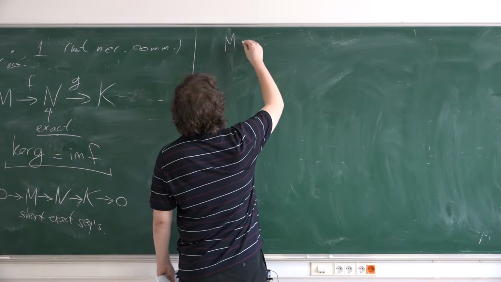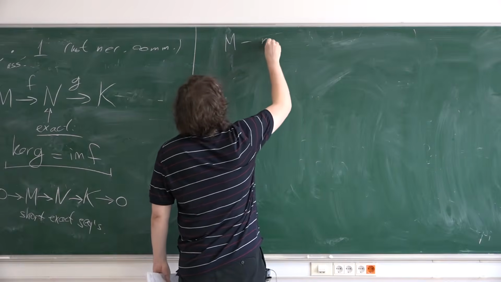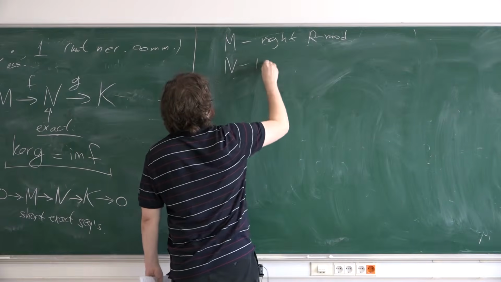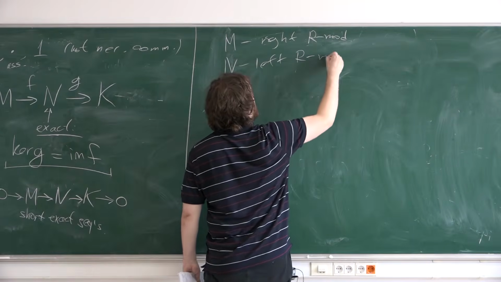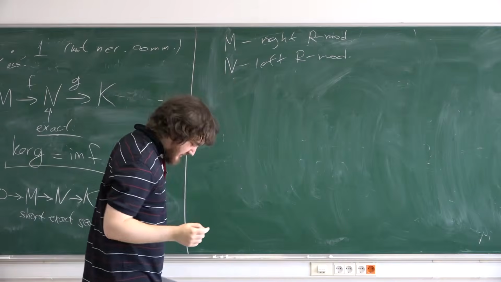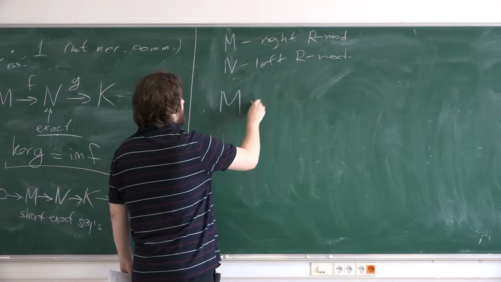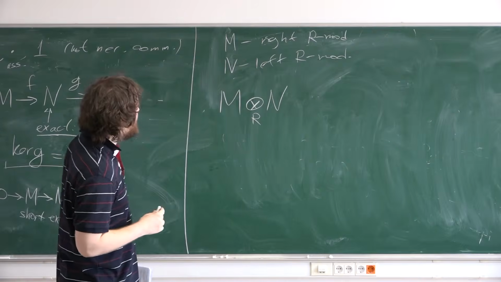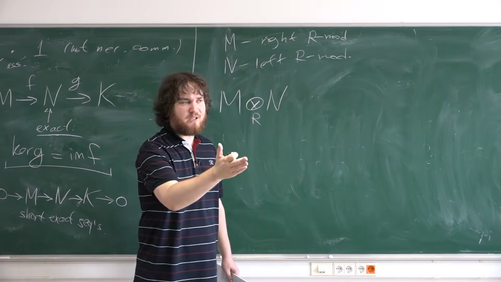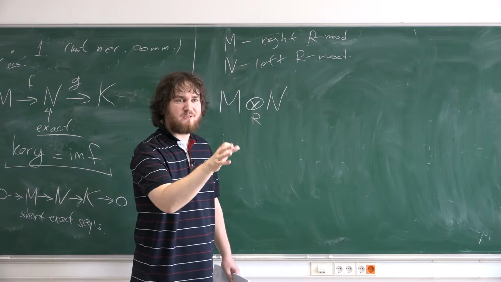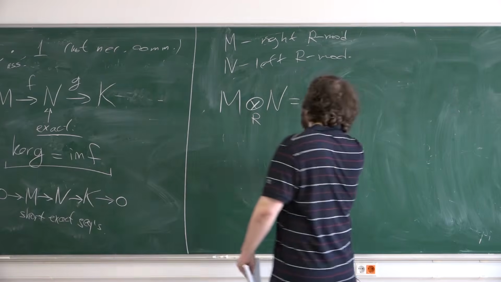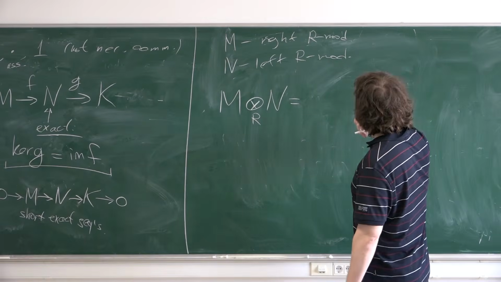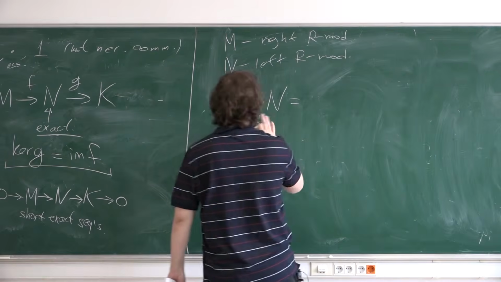Then if M is a right R-module and N is a left R-module, then you can define the tensor product. Do you know what the tensor product of abelian groups is or not? Okay. Then it's an abelian group. It's not an R-module in general.